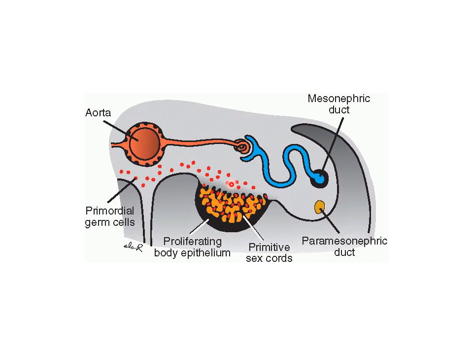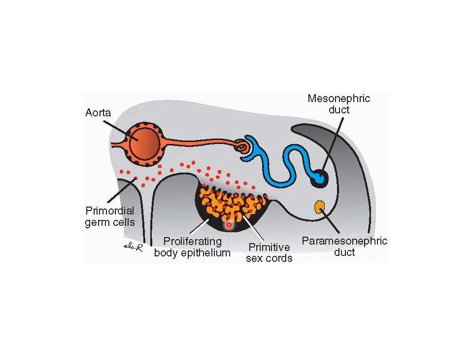In the beginning of the 5th week, the coelomic epithelium covering the gonadal ridges proliferates and becomes many layers thick. The mesenchyme underlying the coelomic epithelium becomes condensed. During the 4th week, the primordial germ cells begin to migrate from the wall of the yolk sac via the mesentery of the hindgut and reach the genital ridges by the 6th week of development.